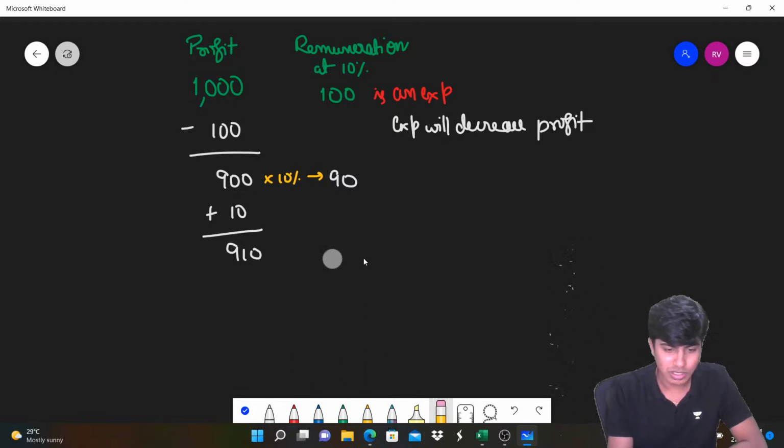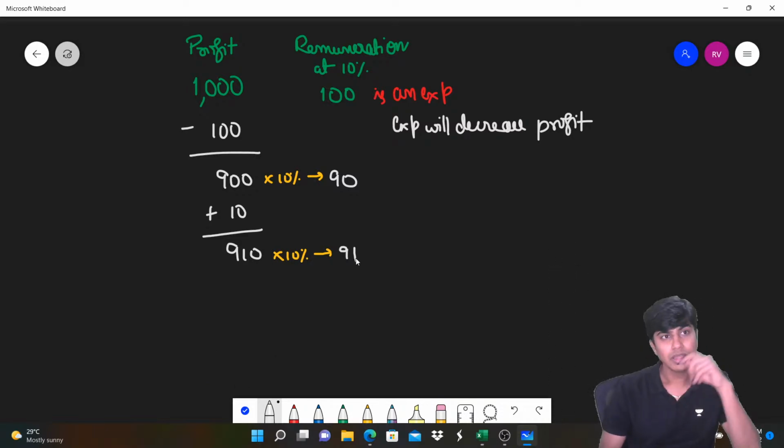Now we will recompute 10% of 910. You will say, sir, 90 is wrong, you can't cheat me. Okay, we will compute that 10%. That 10% comes to 91. How much have you taken? You've taken 90, but your remuneration is 91. So I should pay you 1 rupee.